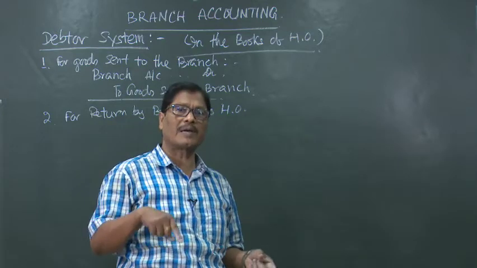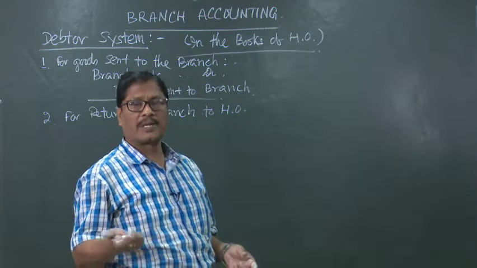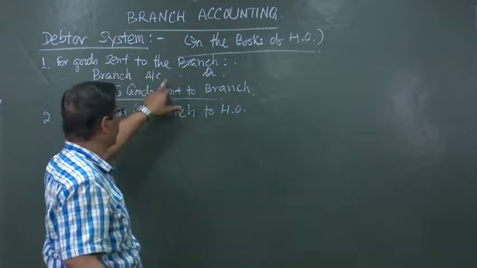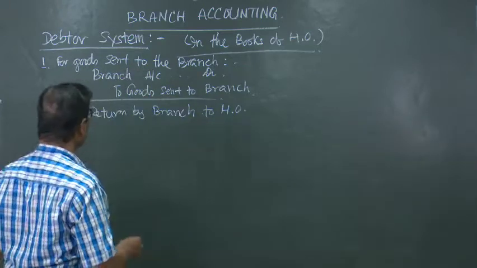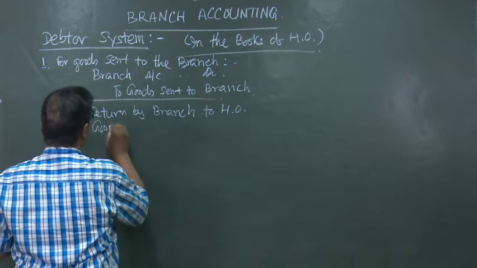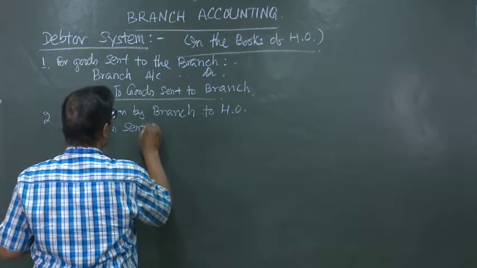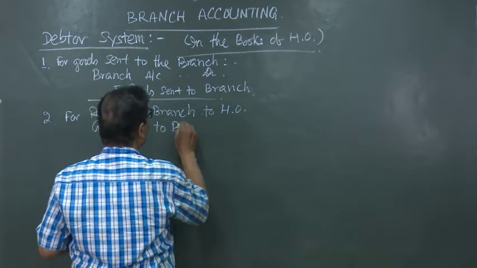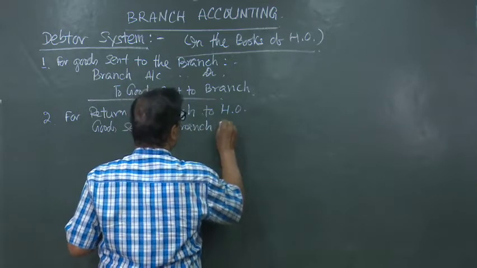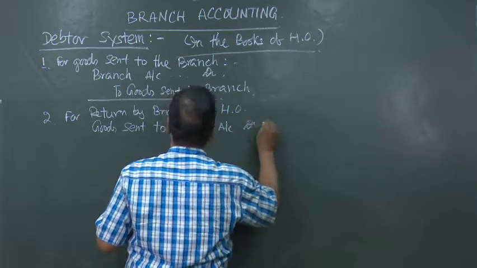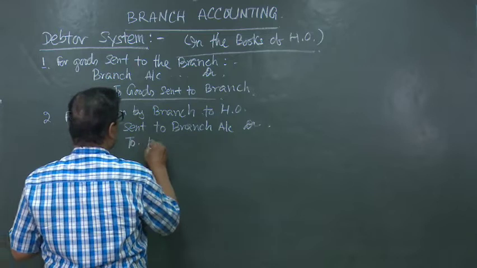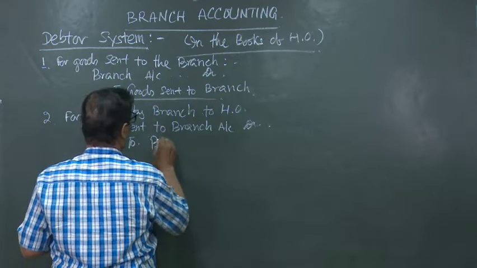If it is returned by the branch, the head office receives it. So, this entry will be just reversed. What will be the entry? Goods sent to branch account debited to branch account.